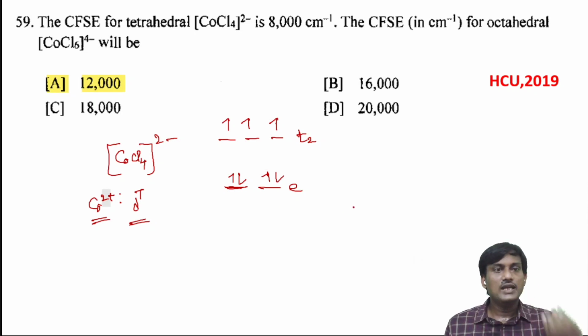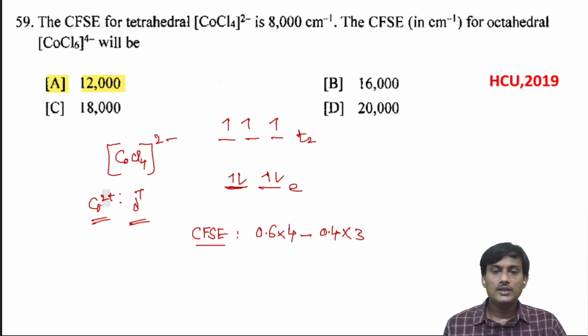Here we have to calculate CFSE. What is the CFSE of this complex? The CFSE will be equal to 0.6 into the number of electrons in the E level, that is 4, minus 0.4 into the number of electrons in the T2 level, which is 3.